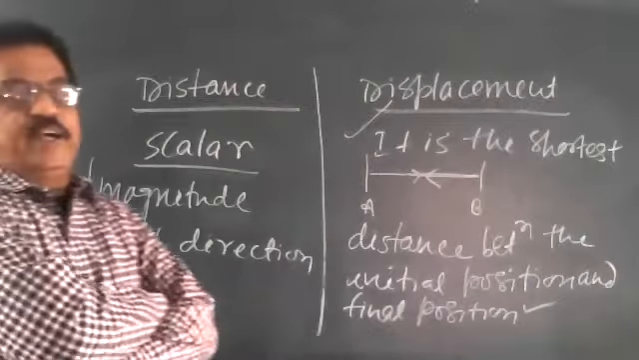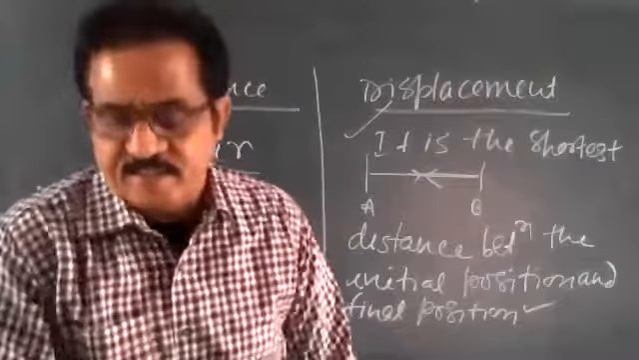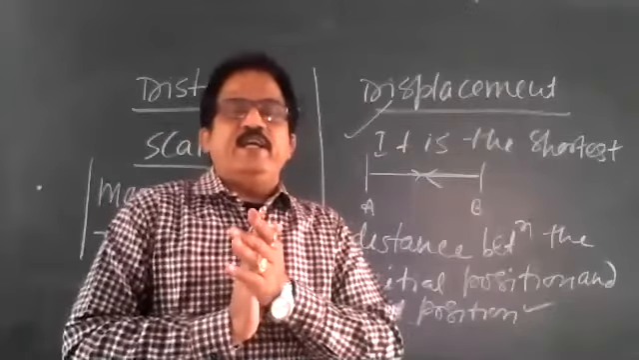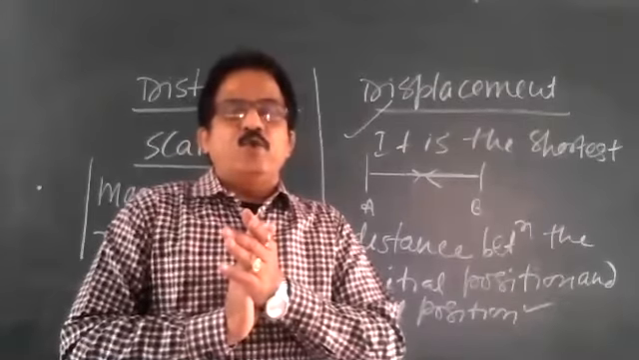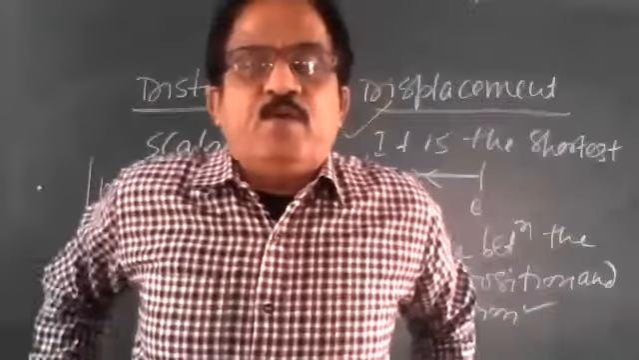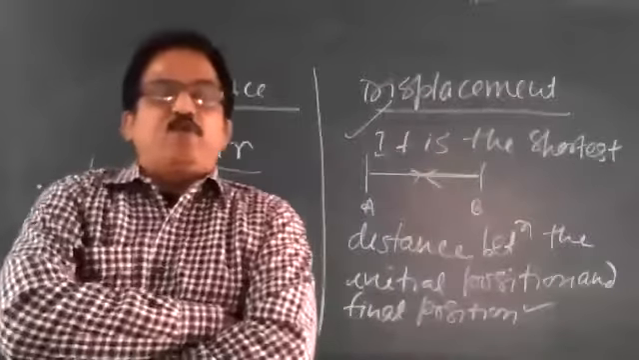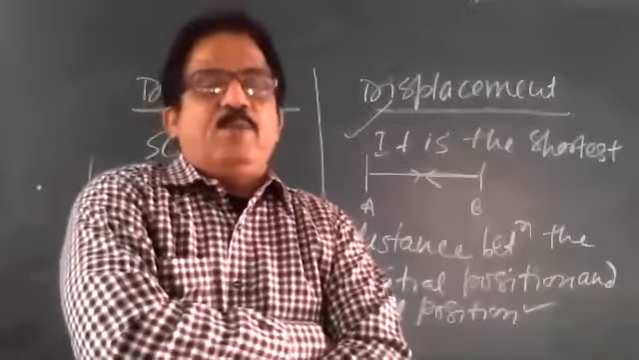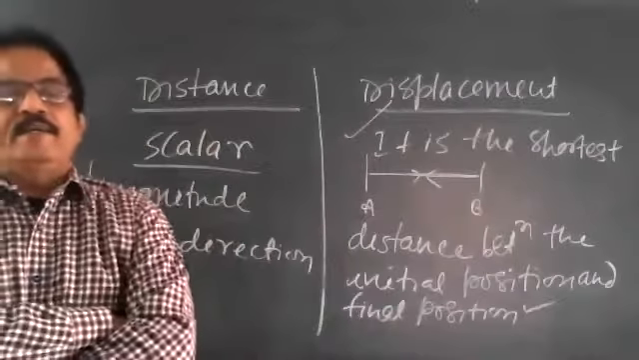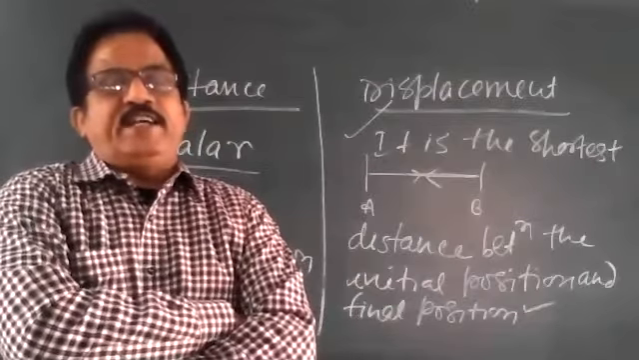What do you mean by vector quantity, sir? Both magnitude and direction. Very good. So write: vector quantities are those quantities which have magnitude as well as direction.